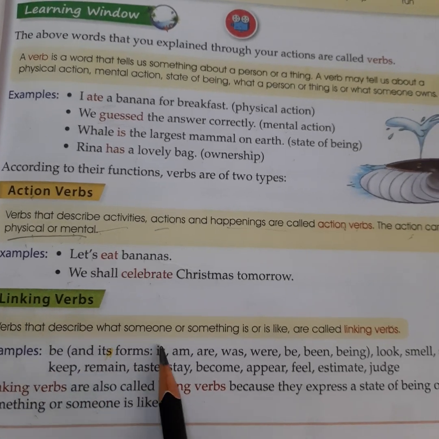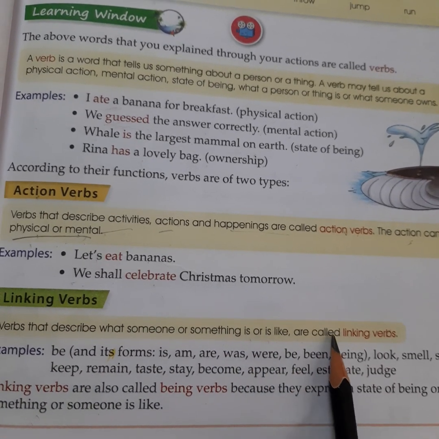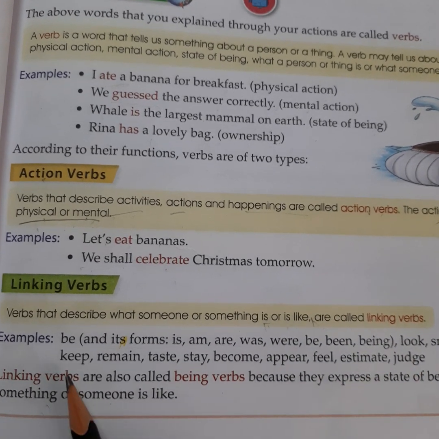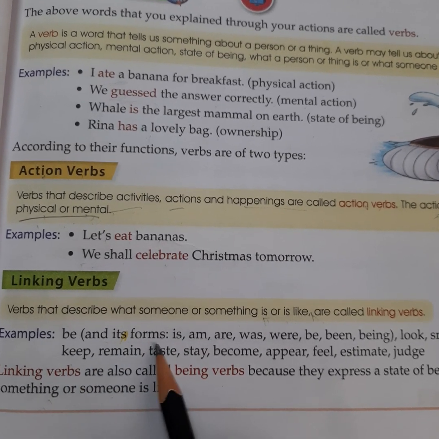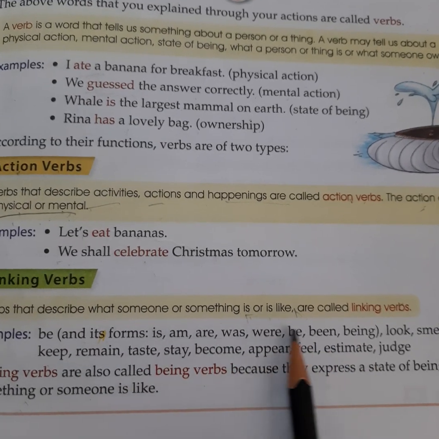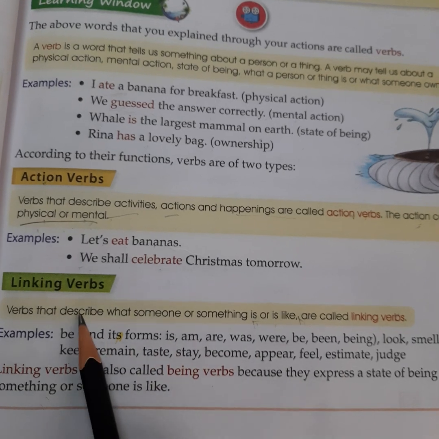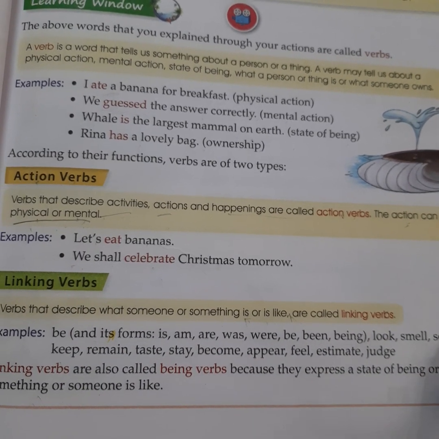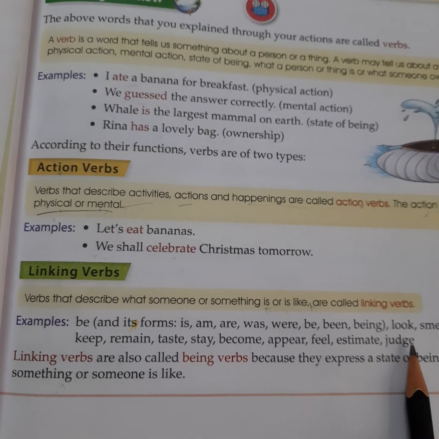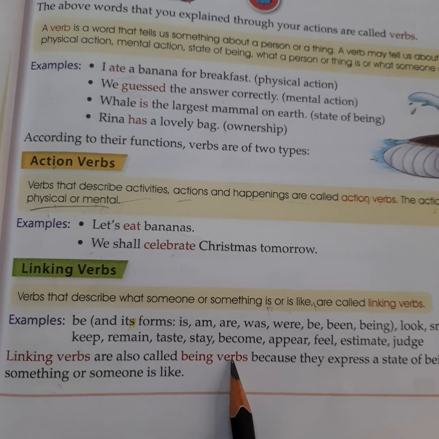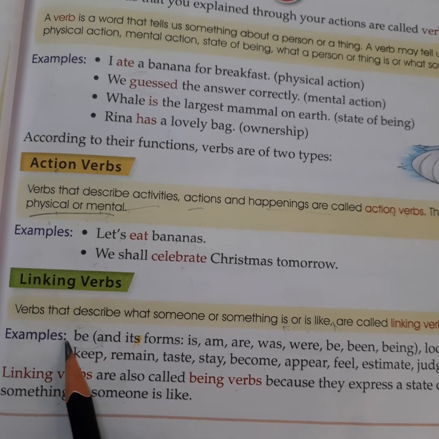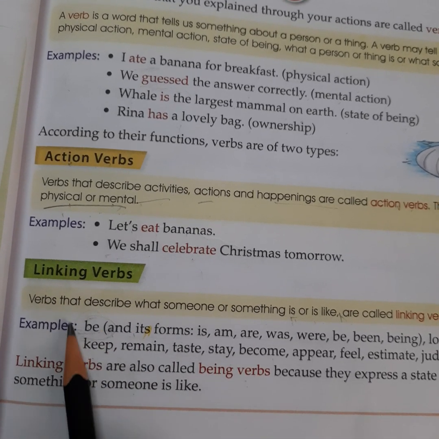Now let's see the linking verb. Verbs that describe what someone or something is or is like are called linking verbs. For example, be and its forms: am, is, are, was, were, be, been, being. All these kind of verbs are called linking verbs. Look, smell, sound, grow, keep, remain, taste, stay, become, appear, feel, estimate or judge. Linking verbs are also called being verbs, because this is starting from be, so then you can understand it. Remember it this way.